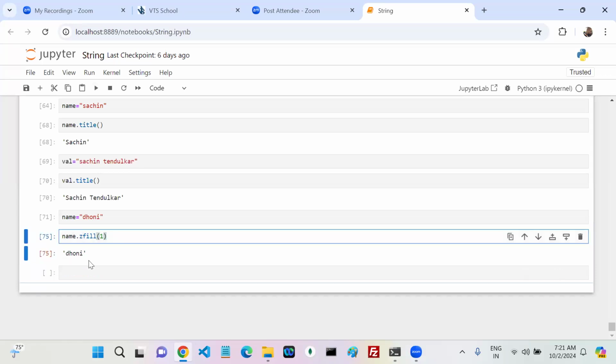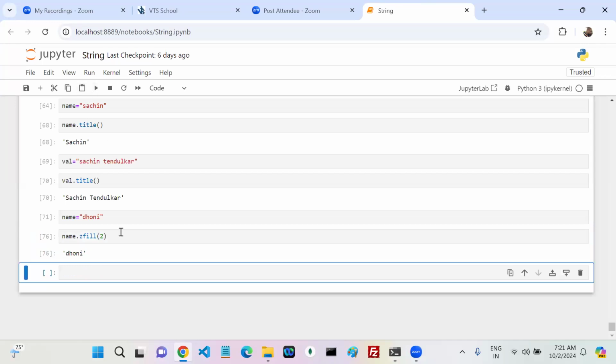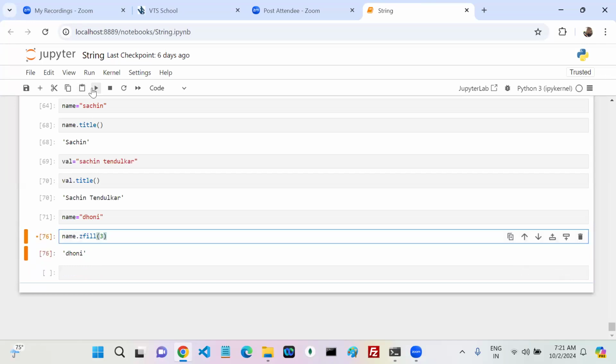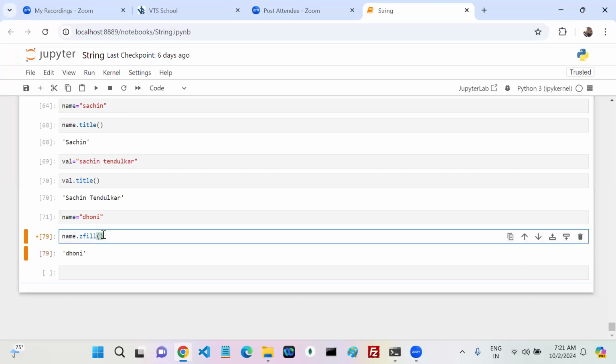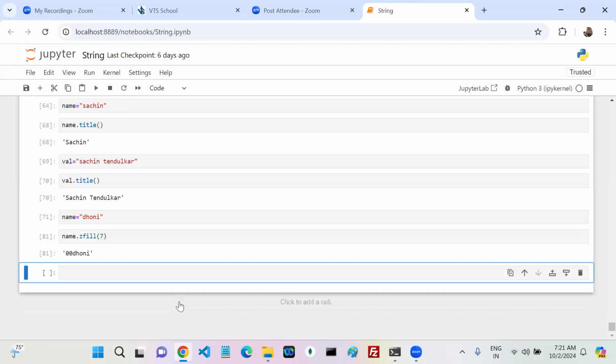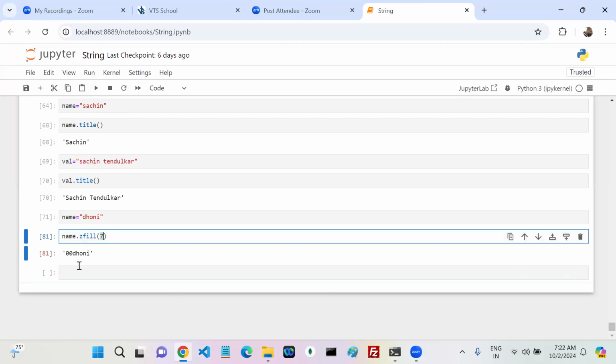If I write one, nothing happened. If I write two, no. Three, you only tell, no. Four, I didn't observe anything. Okay, five. The next one is six. The next one is seven. You observe something. What is this?